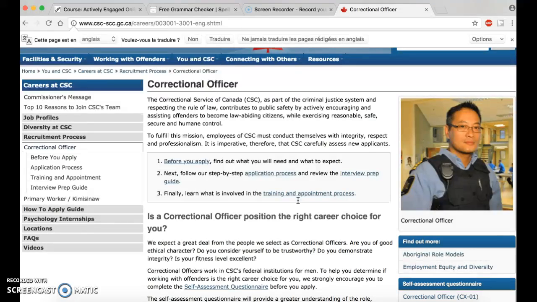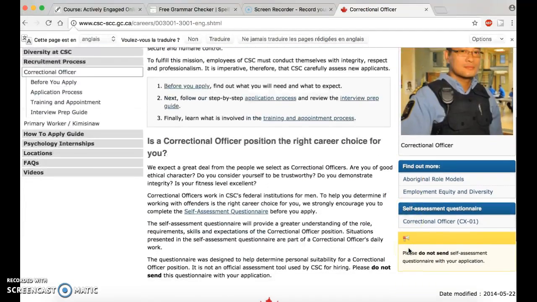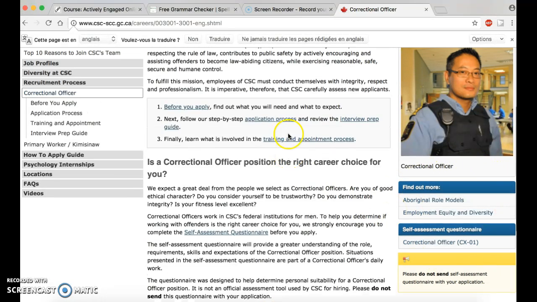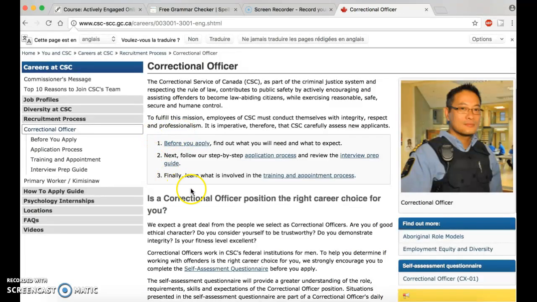You have there information about the process, but also you have information on what you can do in this kind of job. So this is the role and all the information about the job. And there you can have information about what you have to do before applying, and you have all the steps for the process.